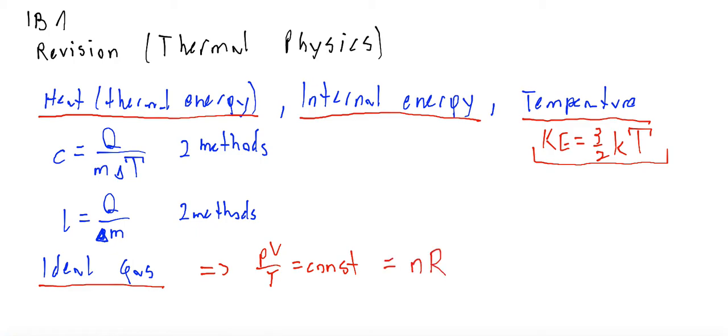Of course, P is pressure, V is volume, T is temperature in kelvins, and n is the number of moles. Of course, you have to know the definition of 1 mole. So 1 mole is the amount of substance which contains exactly the same number of molecules as 12 grams of carbon-12.